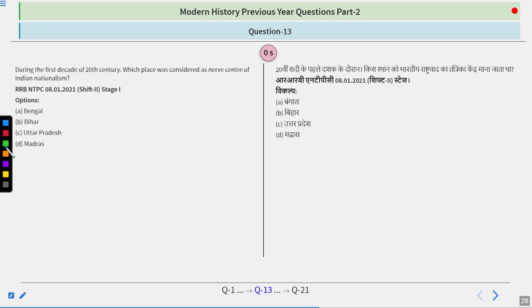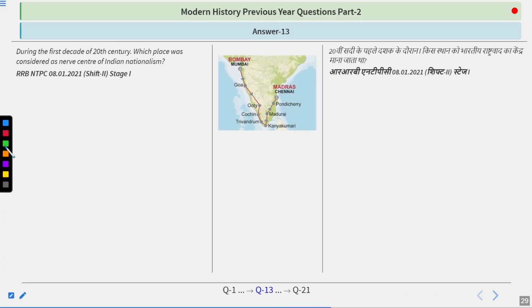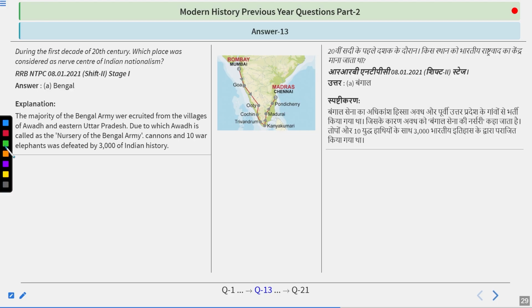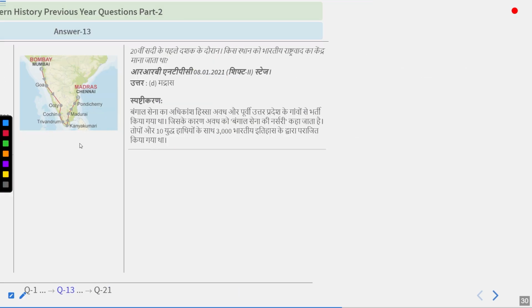And I guess you have figured out the answer. The answer is Bengal. The majority of the Bengal army was recruited from the villages of Awadh and eastern Uttar Pradesh, due to which Awadh is called the nursery of the Bengal army. So do remember the answer of this question will be Bengal.